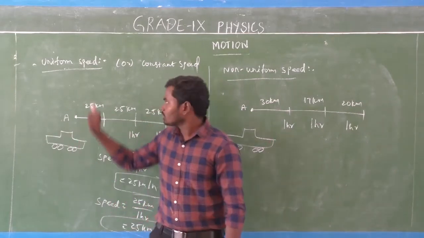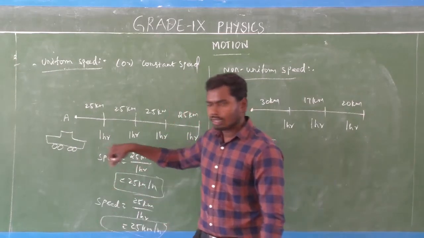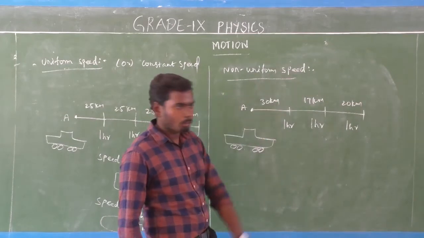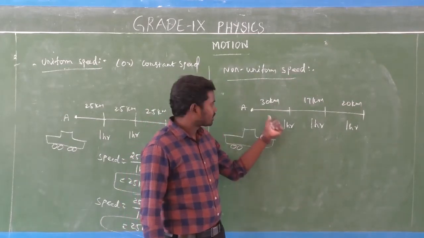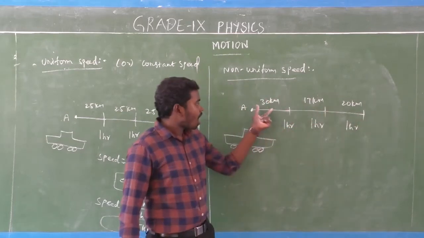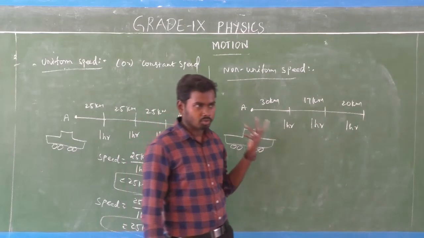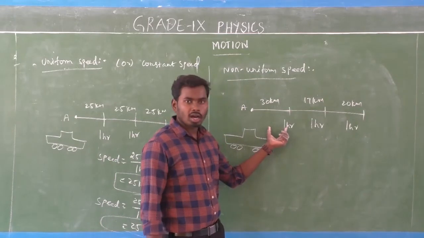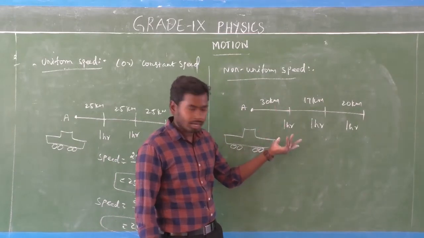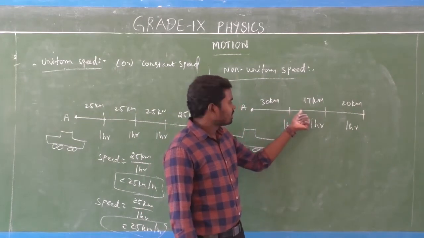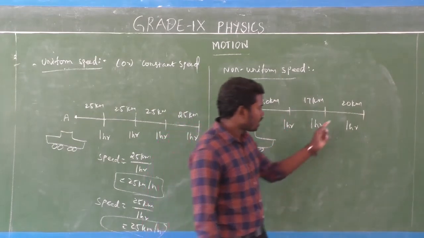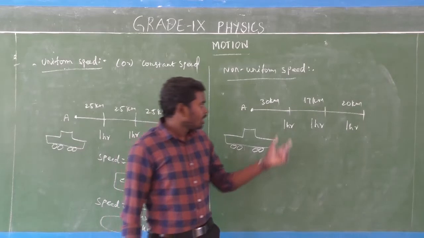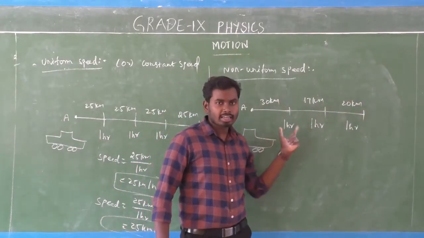So look here. In the first case, which means uniform speed, the car covers equal distances in equal intervals of time. But in the second case, which means non-uniform motion, the car covers unequal distances in equal intervals of time. For example, in the first 1 hour, the car covers 30 km. In the next 1 hour, just 17 kilometers. In the last 1 hour, 20 kilometers. So the car covers unequal distances in equal intervals of time.